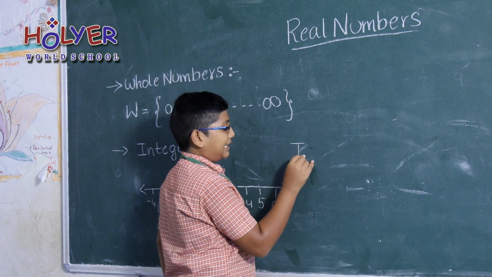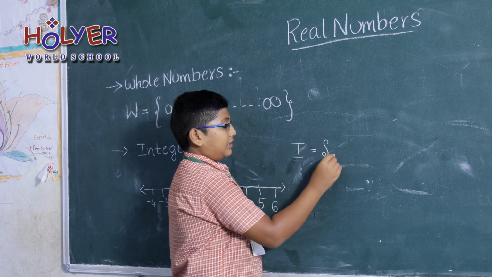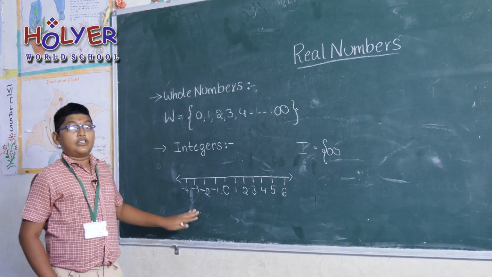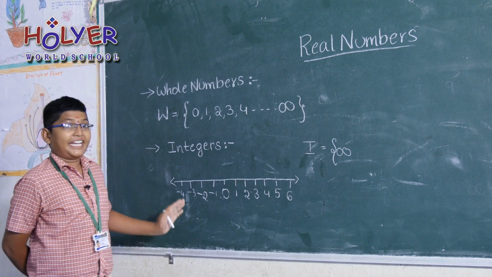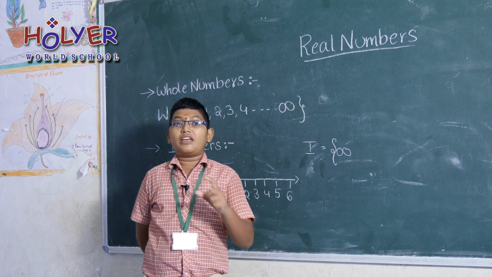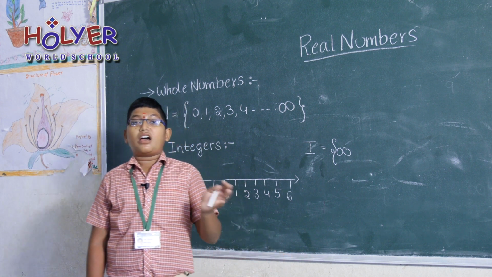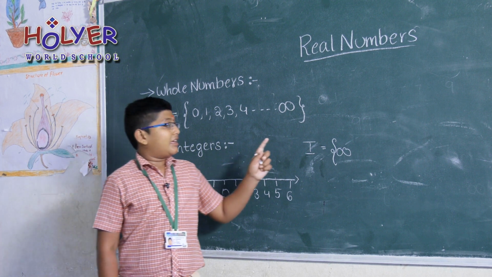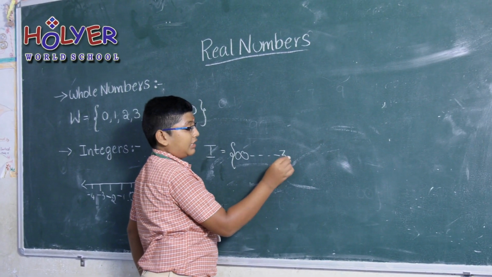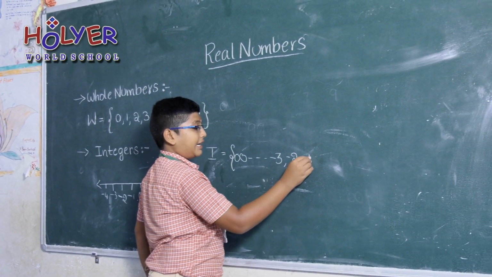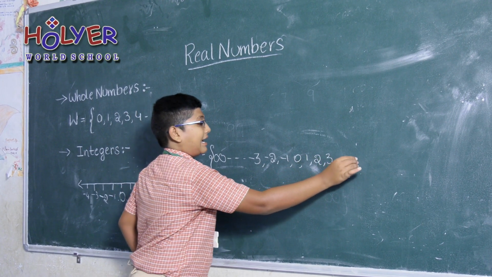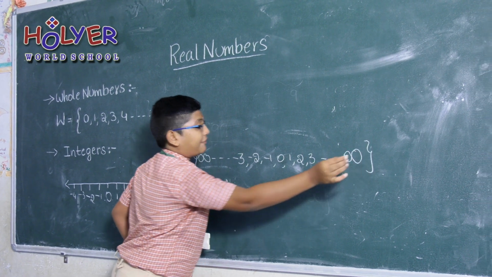Here we have to write a set I is equal to minus infinity, because firstly we will write the negative integers. Negative integers are infinite and positive integers are also infinite. There are countless negative numbers and countless positive numbers. So writing first minus infinity, then negative integers in the descending order, -3, -2, -1, 0, then positive integers 1, 2, 3, and they are also to infinity.